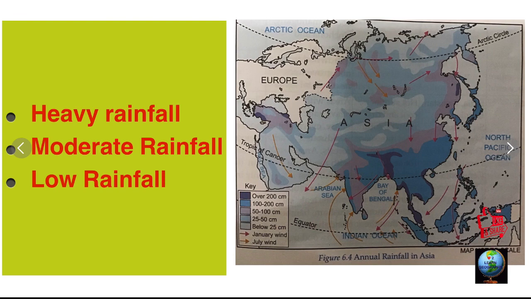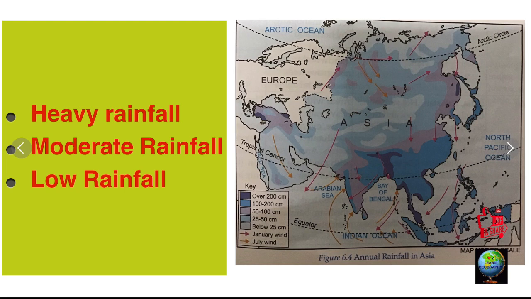Next is distribution of rainfall. As per this, the regions are divided into heavy rainfall regions, moderate rainfall regions, and low rainfall regions. Heavy rainfall regions always receive more than 200 centimeters of rainfall every year. The equatorial region, coastal areas of Southeast Asia, foothills of the Himalayas, Northeast India, and the western coast of India receive heavy rainfall.